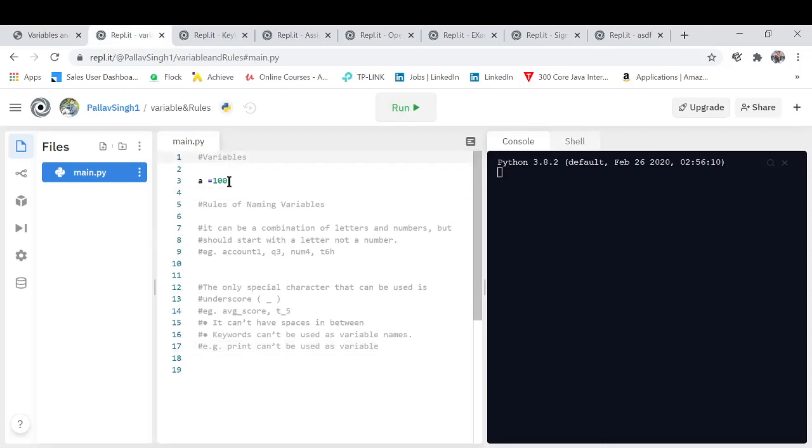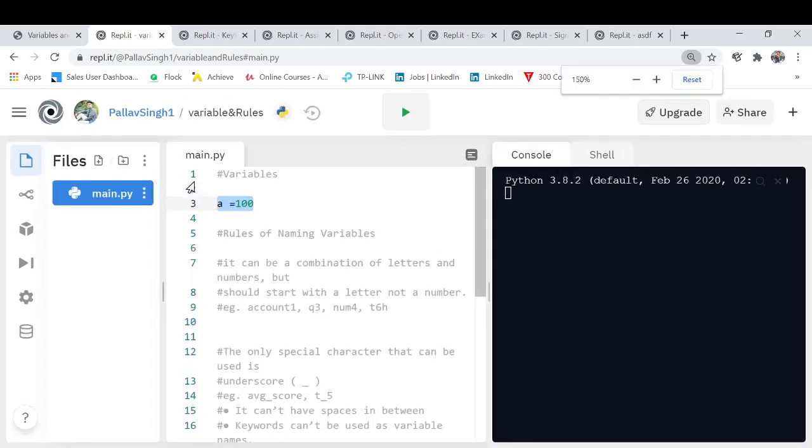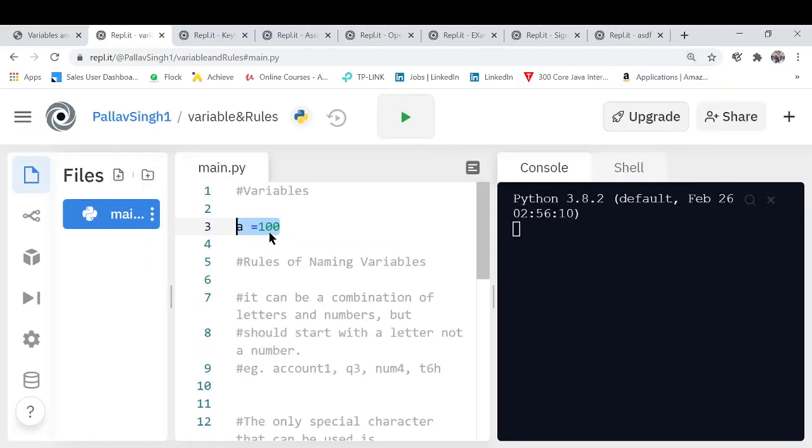What is it? A variable is nothing but a container, as shown here, which can help you hold particular data. Let's say I hold the integer 100 in a box, and I named that box A, and that's a variable.